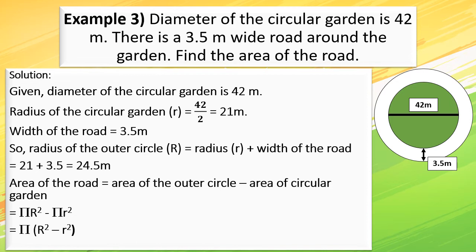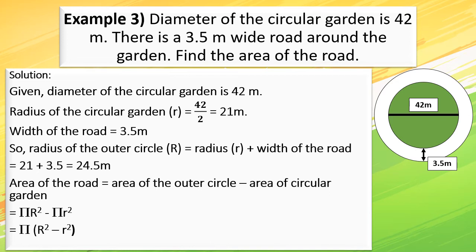What will be the first step? We will just write what is given. What is given? Diameter of the circular garden is 42 meters. Now what will be the next step? We will first calculate the radius of the circular garden. So how will we calculate the radius? Any idea? Yes, we will just divide the diameter by 2 and we will get the radius.